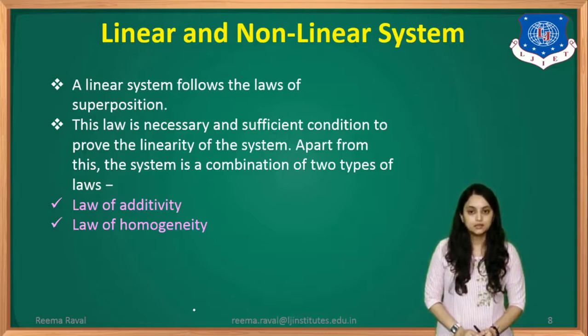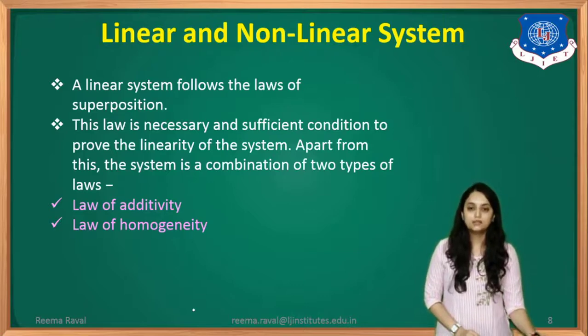Apart from this, the system is a combination of two types of laws. First one is law of additivity and the second one is law of homogeneity. If these two laws are satisfied, then the given system will become linear system. Otherwise, it will be a non-linear system.